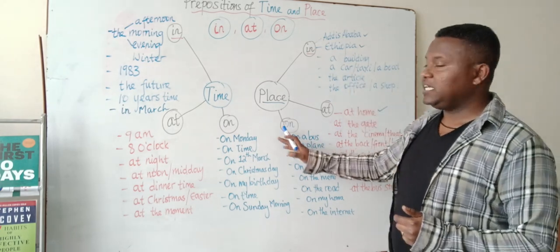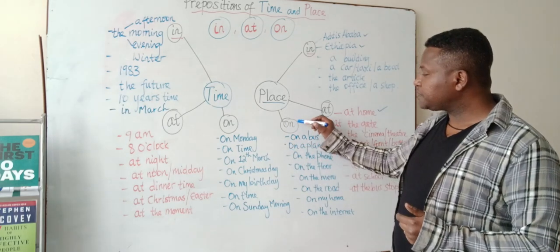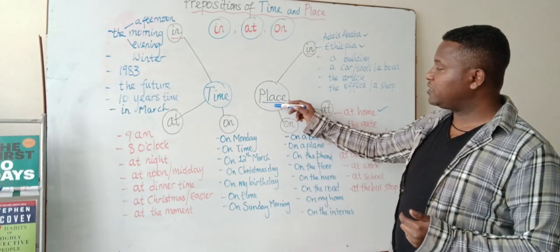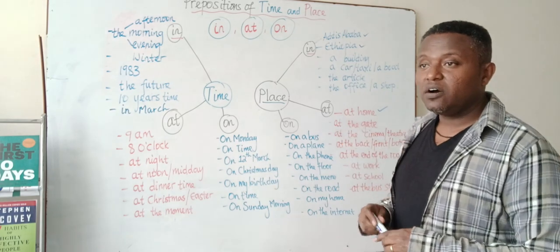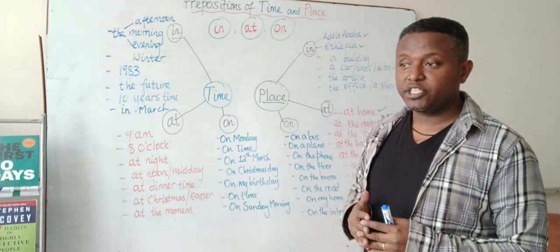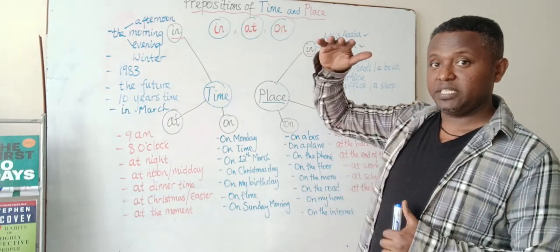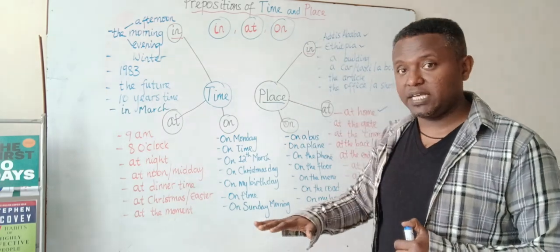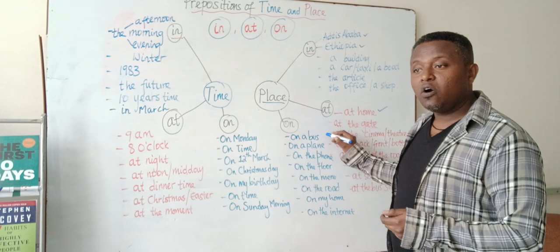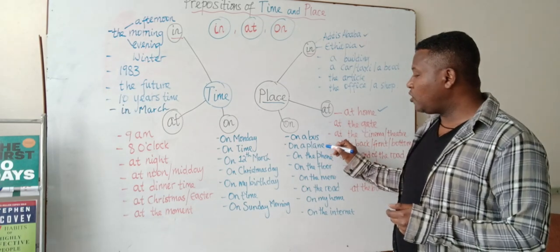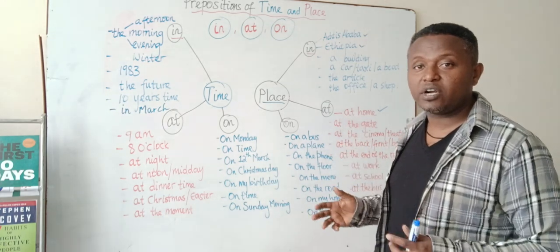So one thing is left now. We use on in relation to place as well. If we're on a means of transportation, but a little bit bigger one, not as small as a car, in that case, we say I am on a bus, I am on a plane. If it is a truck, I'm on a truck.